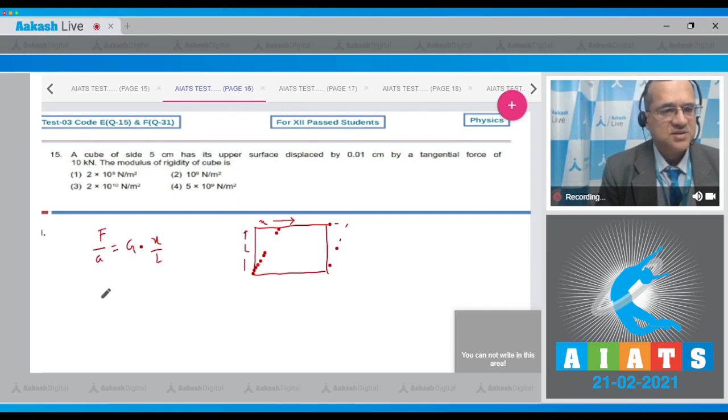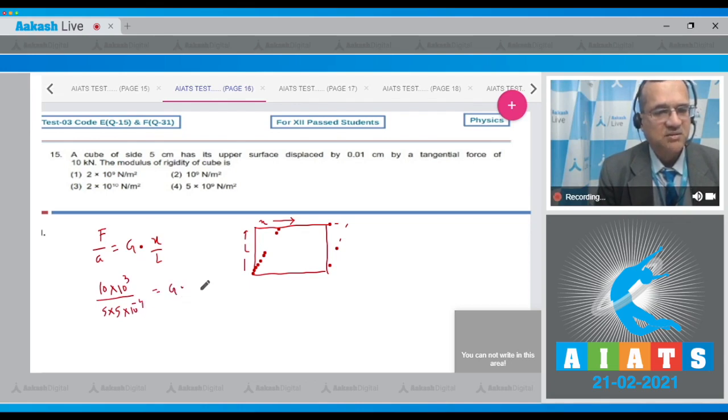And the force is given 10 kilonewton, so 10 into 10 to the power 3. And the face area is 5 into 5 into 10 to the power minus 4, and this is equal to G. You have to calculate. The x is given 0.01 divided by 5.